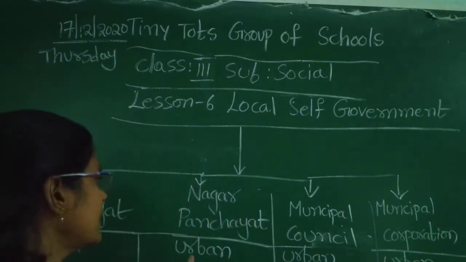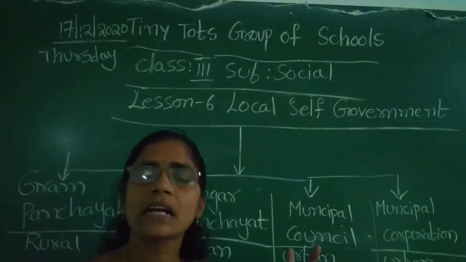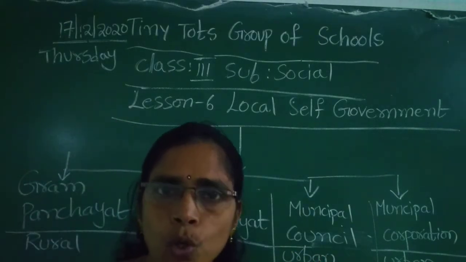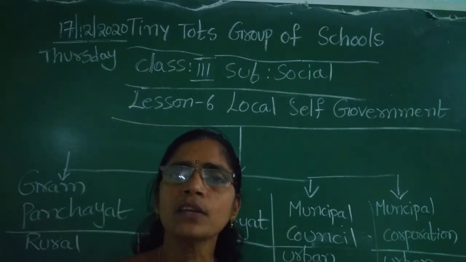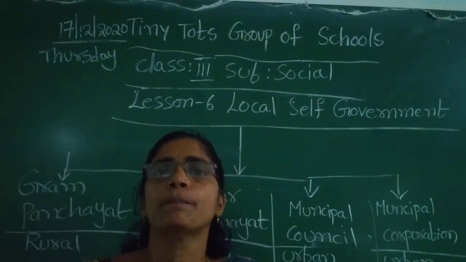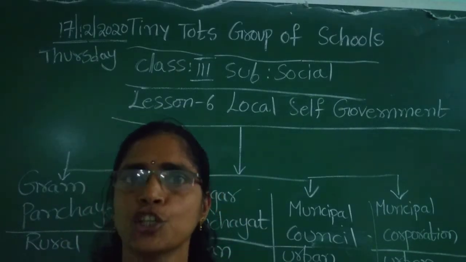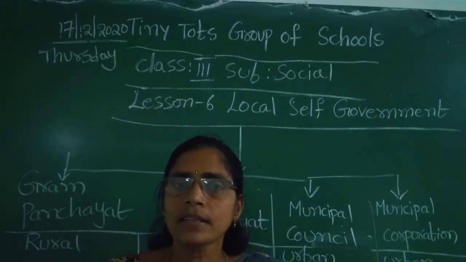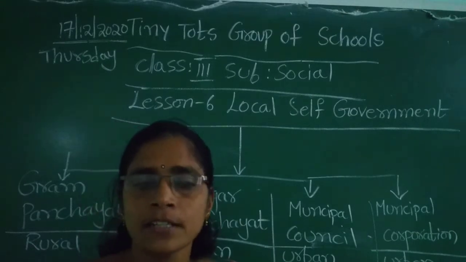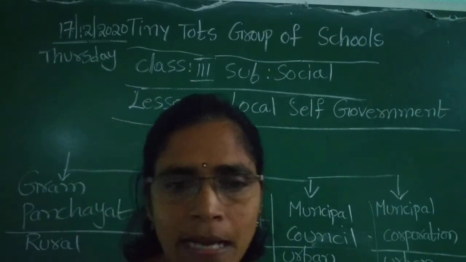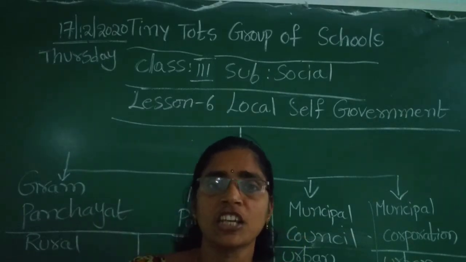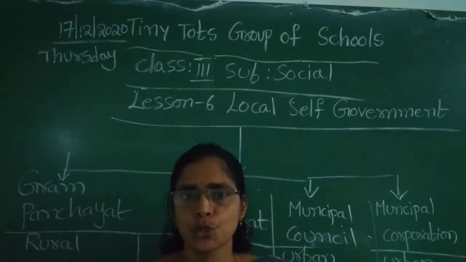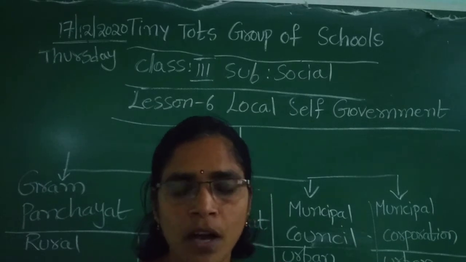Okay children, see, the governor can pass a rule to make a village into Nagar Panchayat. This is very useful for the villages which are the big villages and they are changing into small towns. That is called Nagar Panchayat. Nagar Panchayat works for a transitional area. Transitional means changing area which is developing into town or city.